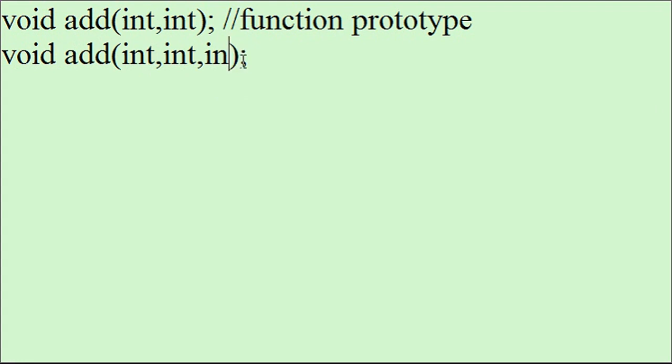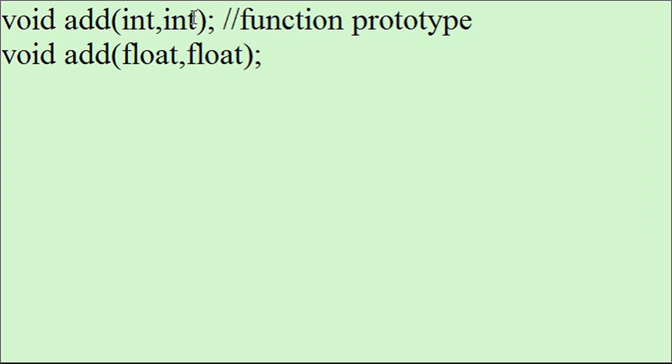Another case could be float comma float in the second function. The count is the same, that is two, but here the parameters are of type integer and here the parameters are of type float. This is also absolutely fine. We can have such functions in our program.